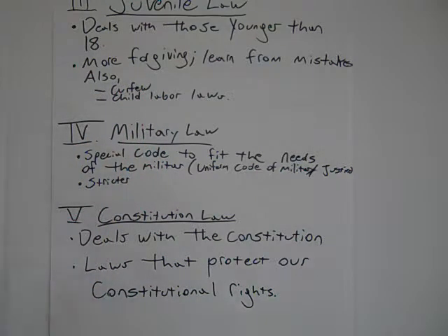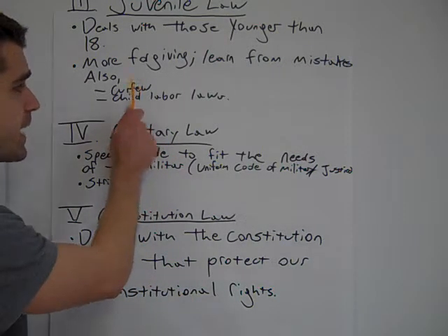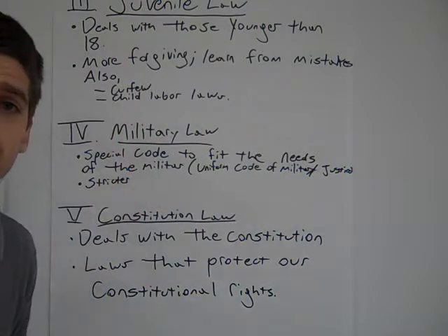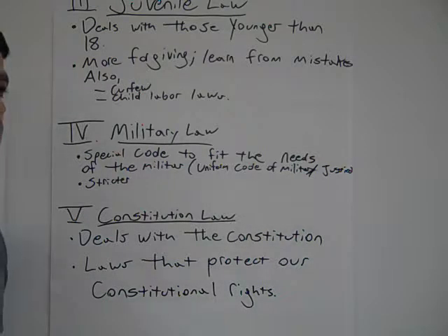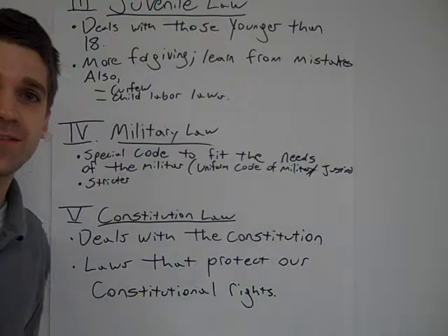If you have your permit and you're under the age of 18, you can't be driving at a certain point. Or in some towns, if you're under a certain age, you can't be out on your own past a certain time. It also deals with child labor laws, so that you're not 10 years old and working in a factory with all these machines that could harm you.